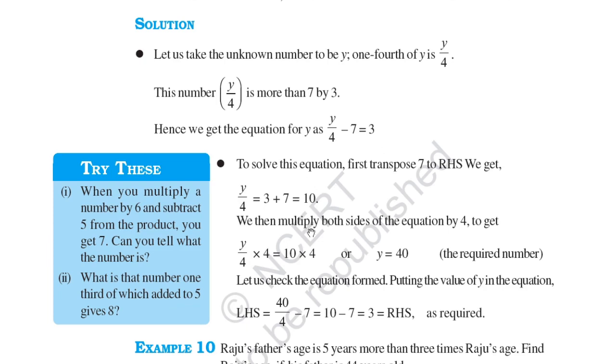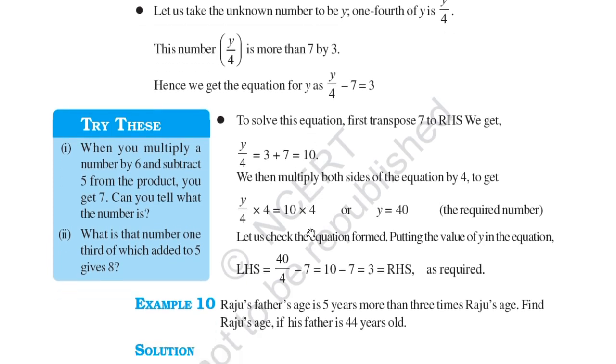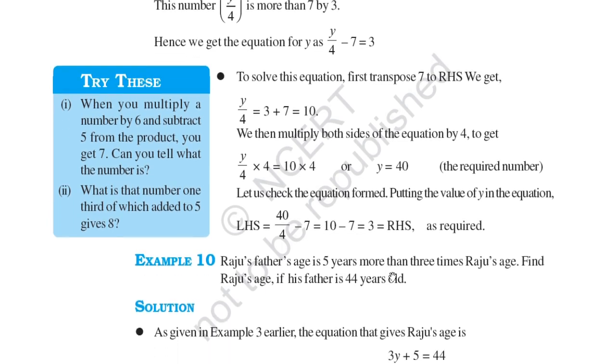Then you multiply both sides by 4 to remove the 4 under y. So this will get cancelled and it becomes 40. So y is equal to 40. Let us check the equation by putting the value of y in the equation. When you put the value, 40 upon 4 minus 7, 10 minus 7 is equal to 3. The RHS is 3. So LHS is equal to RHS.